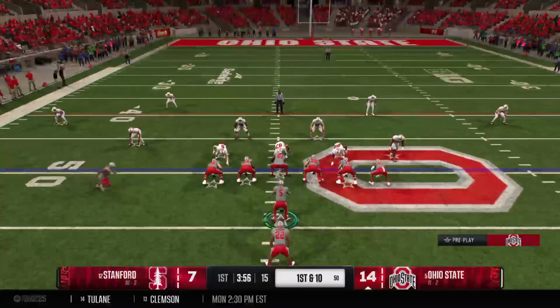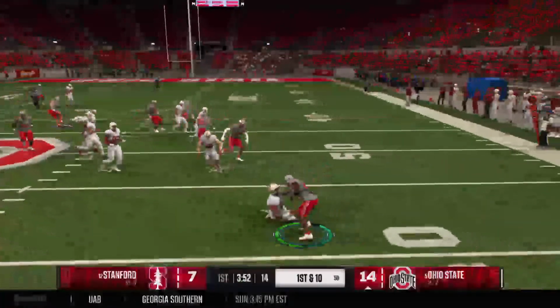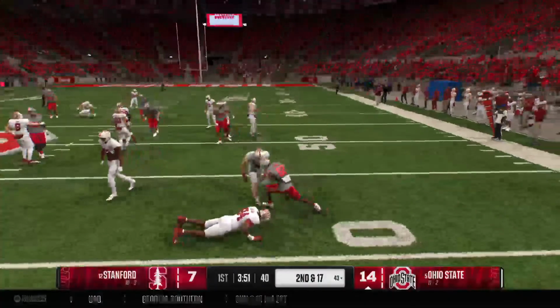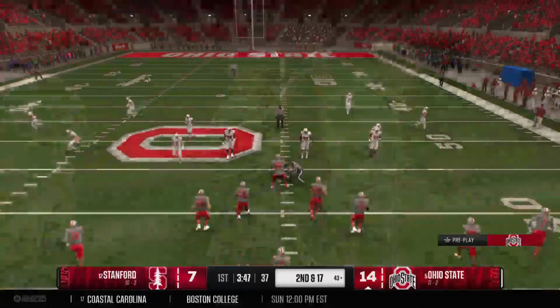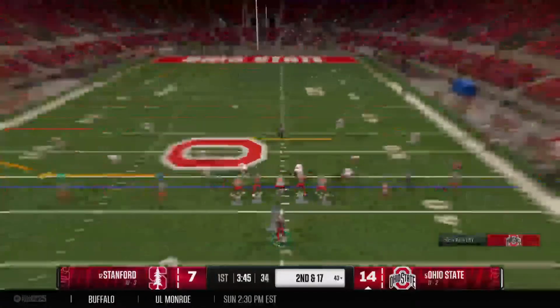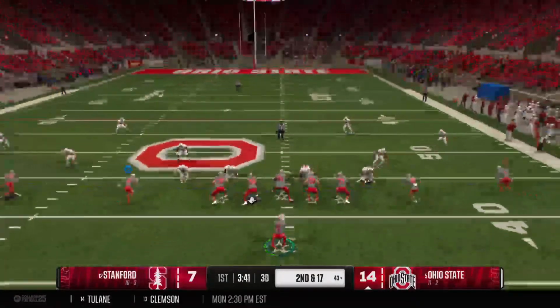Moving the receiver around pre-snap. They flip it to him on the jet sweep. Brought down for a loss after the completion. Not what they were looking for. This is a great job of being prepared by this defense. Almost anticipating this play, they're in position to bring him down for a loss.